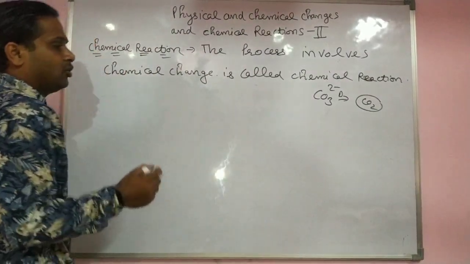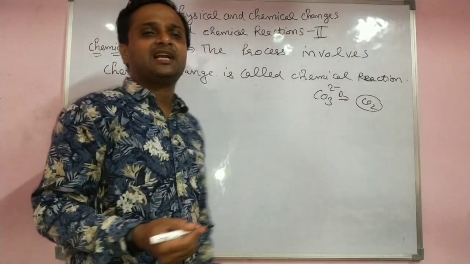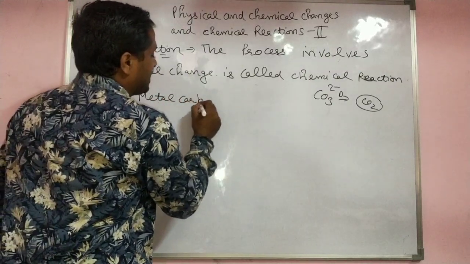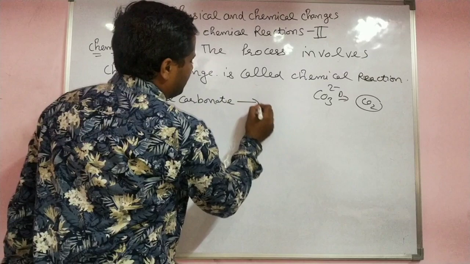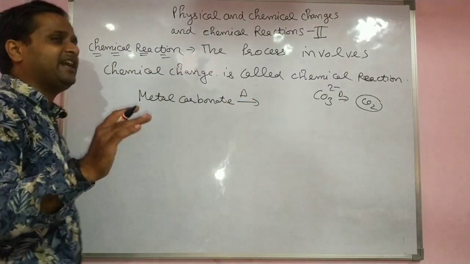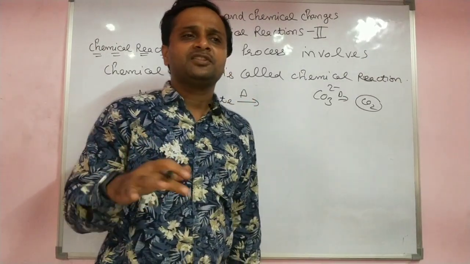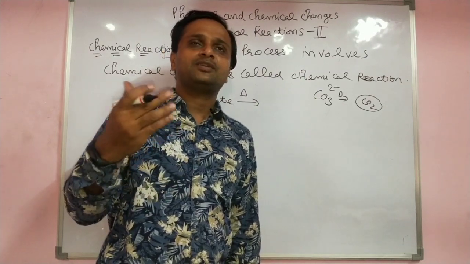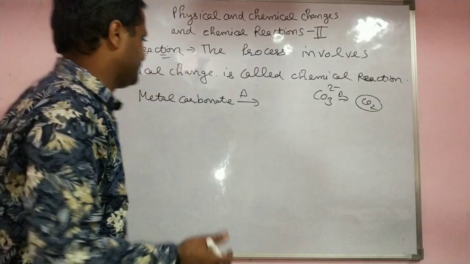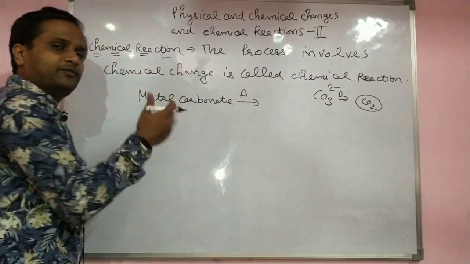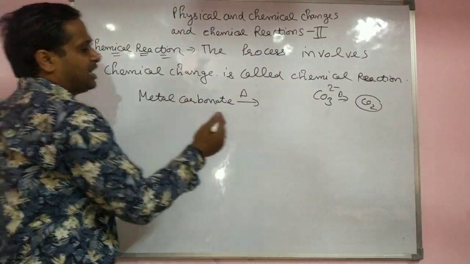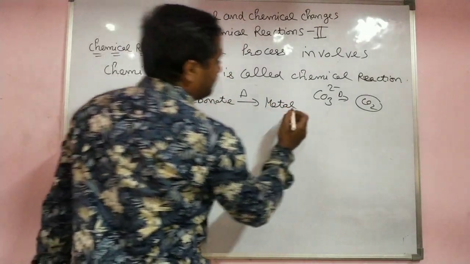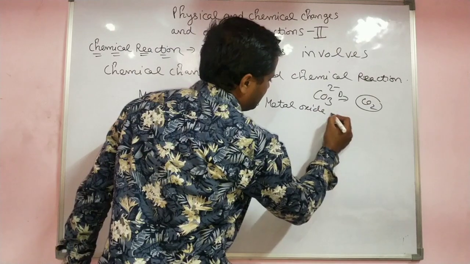Calcium is a metal, as I already told, because it loses electrons. So the general reaction: when you heat a metal carbonate, it gives a metal oxide plus CO2. There are 8 or 9 such general reactions. If you know these, then you are able to solve reactions and form products very easily.